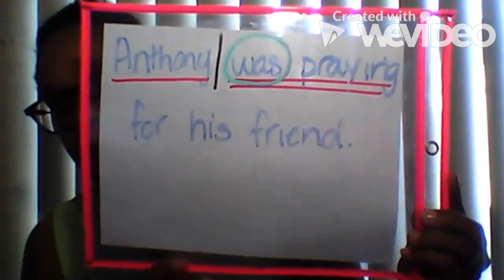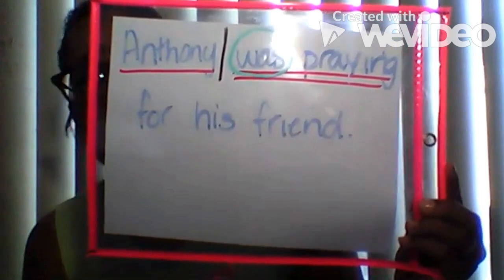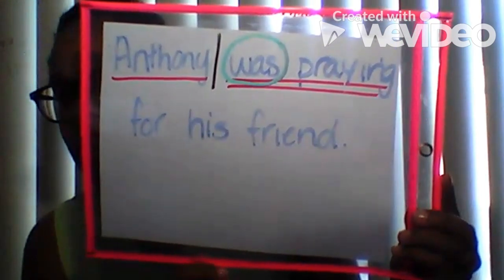I have separated my subject from my predicate by drawing a line. Then I've underlined my subject once, circled my helping verb, and underlined my verb phrase twice. Great job. Now, let's do some further review, and I'm going to say some verbs, okay? I want you to stand if it needs a helping verb. So if the verb that I say needs a helping verb, I want you to stand up. If the verb that I say does not need a helping verb, remain seated. Okay? Stand for yes, sit for no.